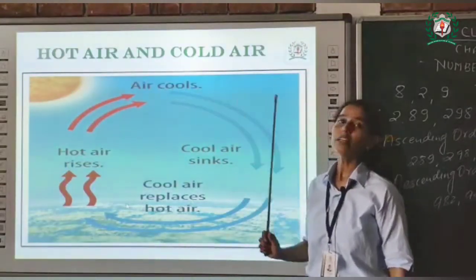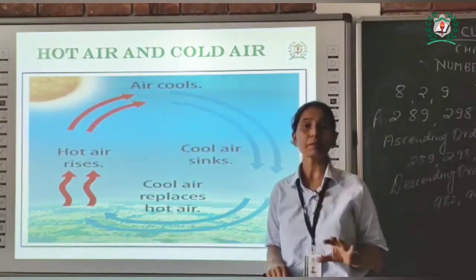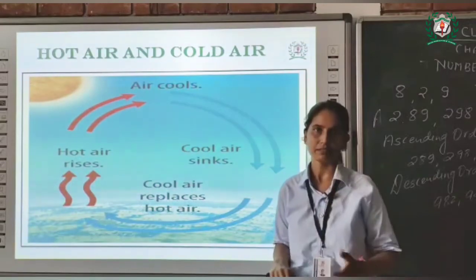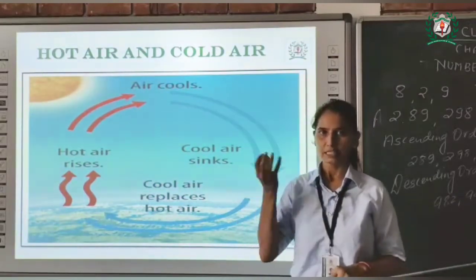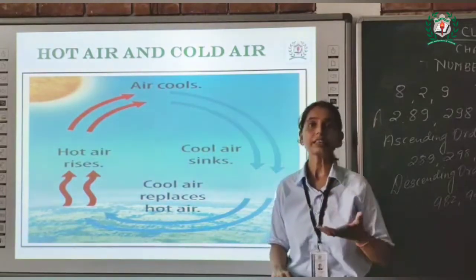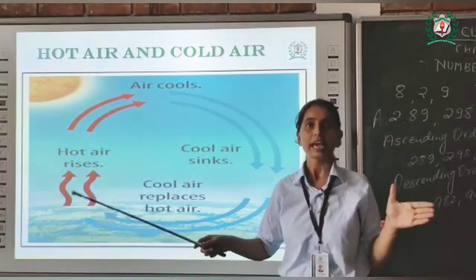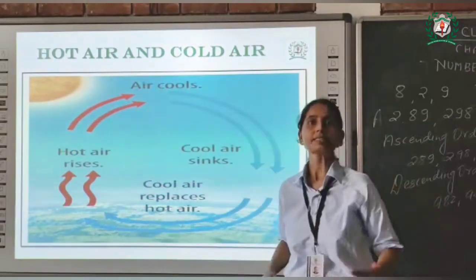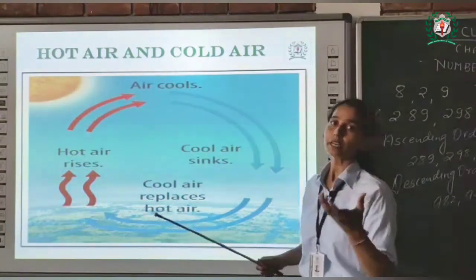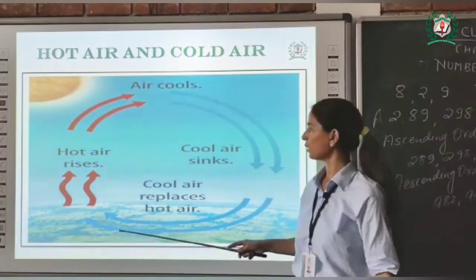Hot air and cold air. We have already studied the expansion of substances, how a substance expands. Every substance expands on heating. Similarly, when air is heated, it expands or occupies more space, and cool air takes its place. So we can say that when air becomes hot, it becomes lighter and rises up.